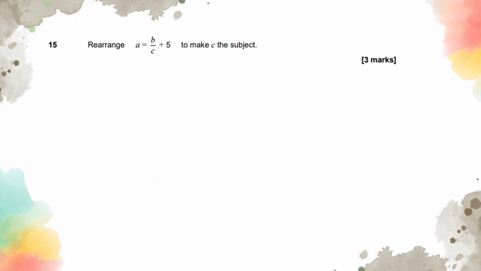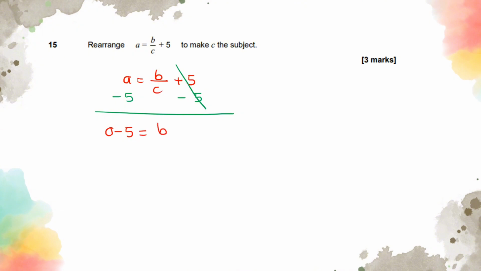Question 15 is rearranging this formula to make C the subject. Okay, so I'm going to rewrite the question. A is equal to B out of C plus 5. What we need to do is take 5 away from both sides first. 5's gone. Then on the left hand side we've got A minus 5 is equal to B out of C. I can times both sides by C now, but I'm not going to expand the bracket.